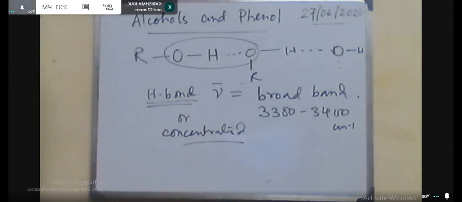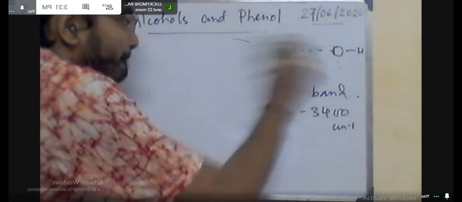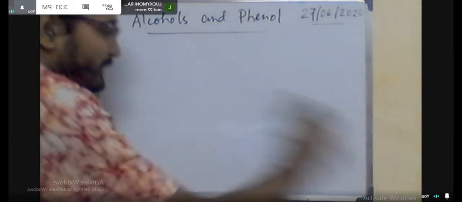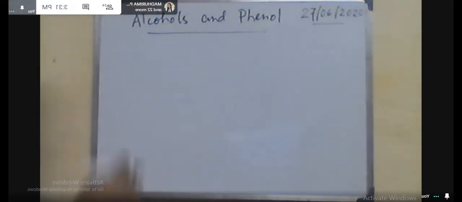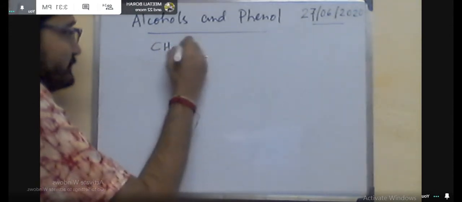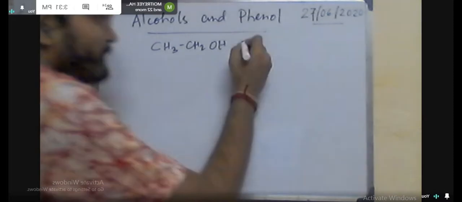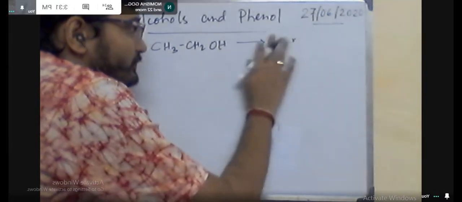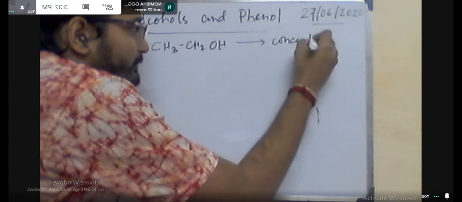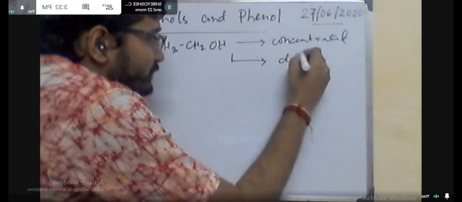So what will be the scenario of the peak? If we perform the IR spectroscopy of, say, methanol or ethanol, the OH group is present. Now there are three cases. It may be very concentrated, it may be dilute, or it is dissolved in carbon tetrachloride, which means there is no chance of hydrogen bonding in this solvent.